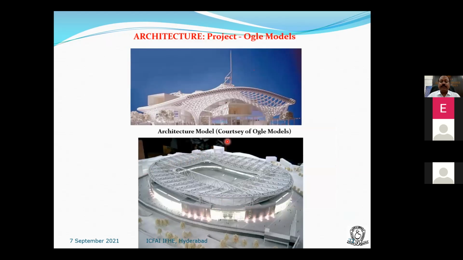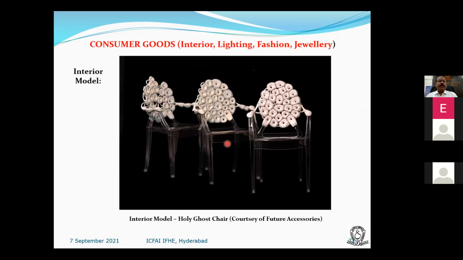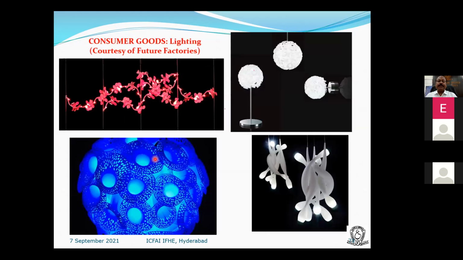Similarly, we use it for architectural models and stadiums, etc., as a scaled down version. Once it is okay, we can go for construction of the stadiums based on the feedback received from people. So it has penetrated to consumer goods, interior lighting systems, fashion, jewelry, and interior models, an Oligo chair, etc., are built from 3D printing machines.